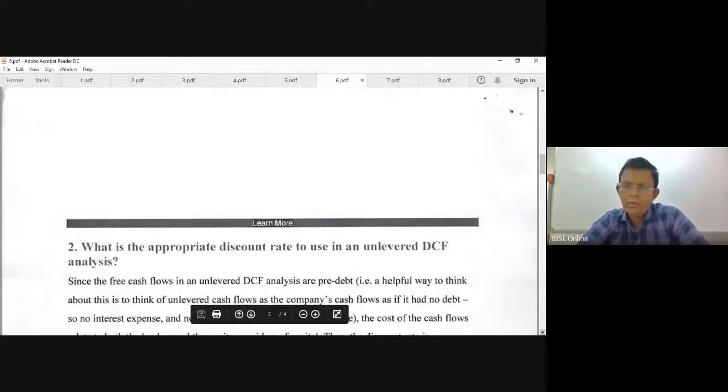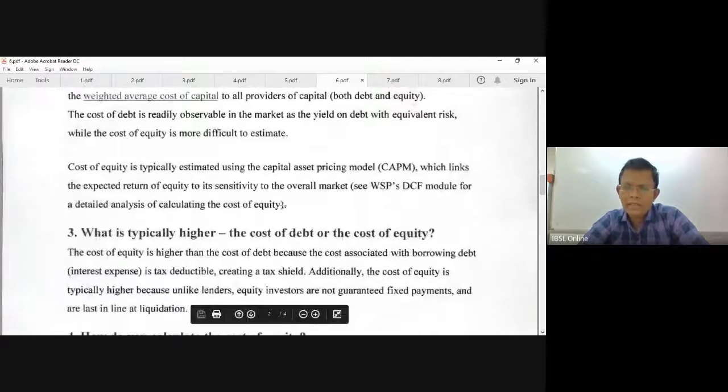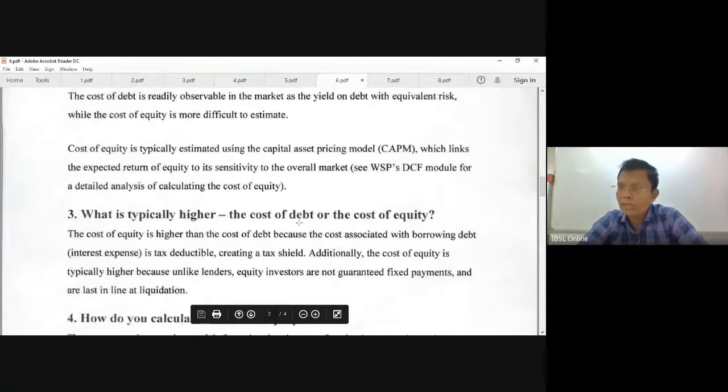And these are the types of questions that can possibly come. I have taken some questions from a foreign exam. What is typically higher? This is an examination question, also repeated from a foreign exam. What is typically higher, cost of debt or cost of equity? With the cost of debt, you know exactly how much you will have to pay. Cost of debt means what? For example, a debenture. The interest is constant.